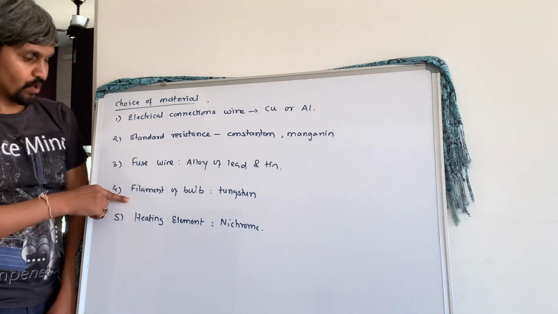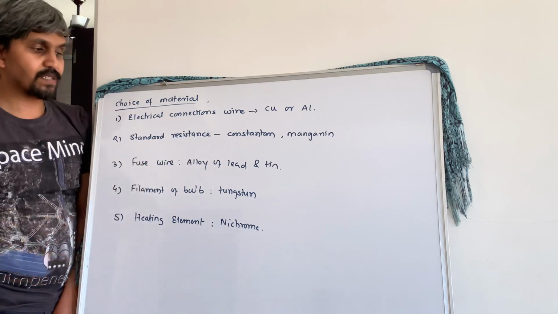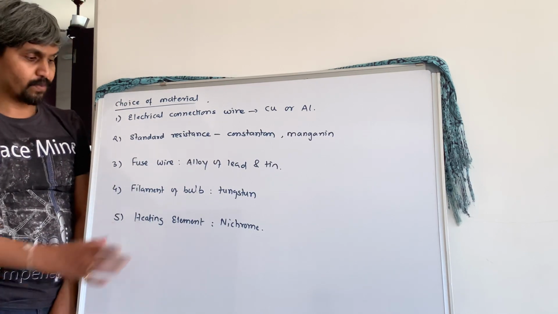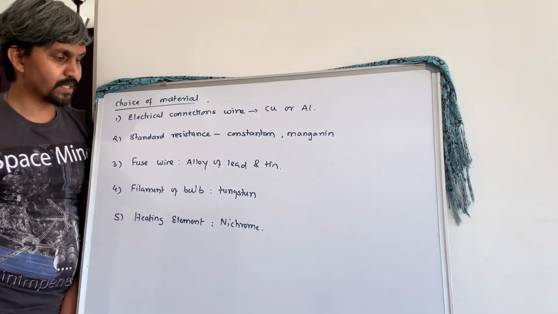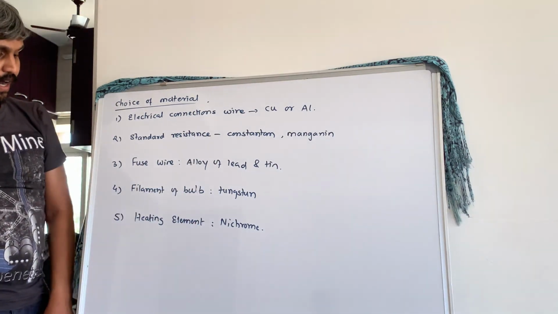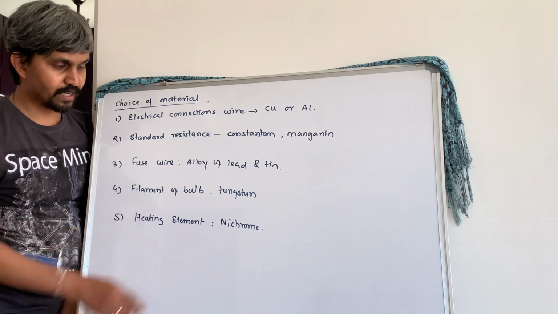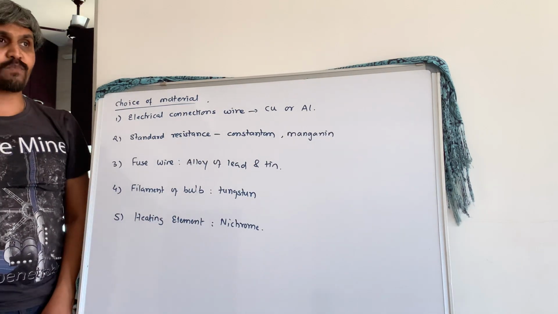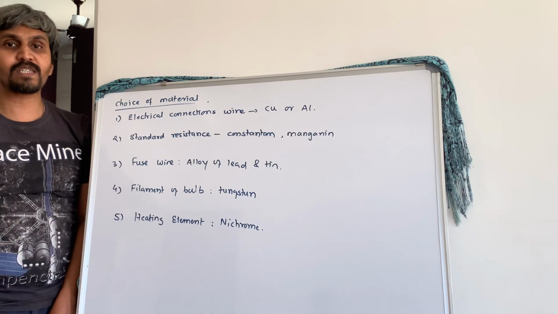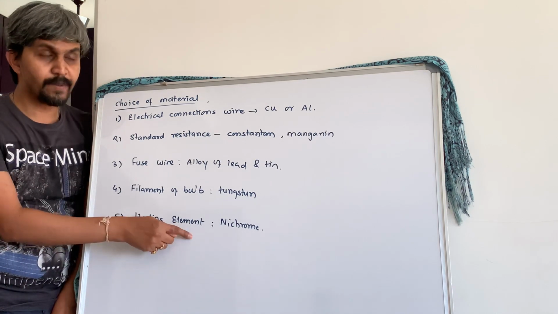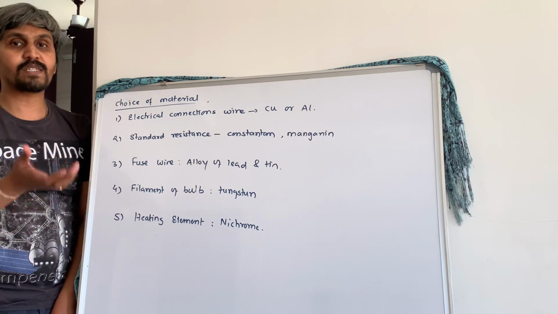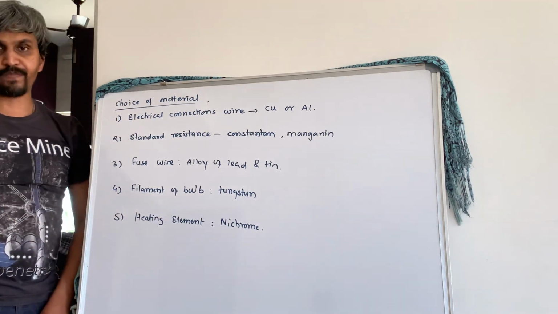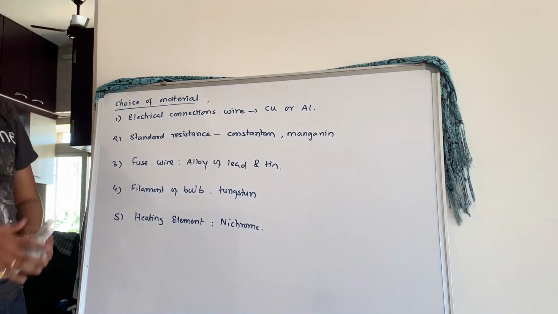Then next, fourth, is the filament of a bulb. That is tungsten, where the melting point of this substance is very high. Then last is the heating element, that is nickel. Here the melting point is high, and the resistance and specific resistance are also high and increase with increasing temperature. Therefore the element used as heating element is nickel. Right? That's it for this part A.